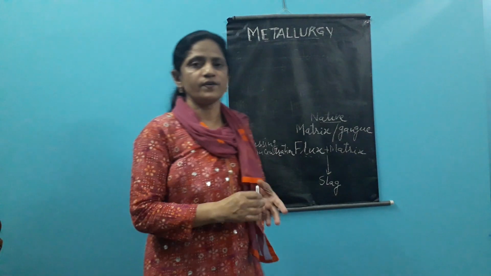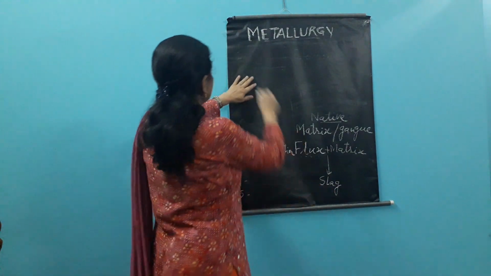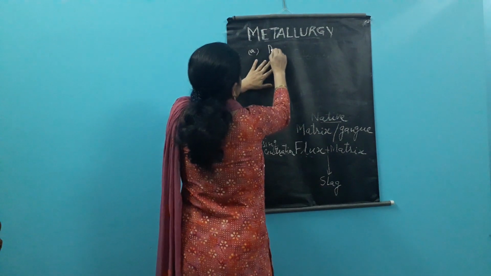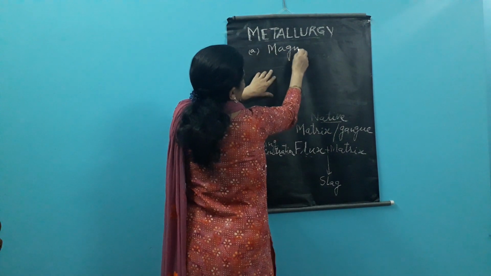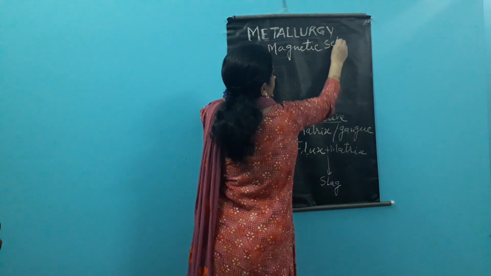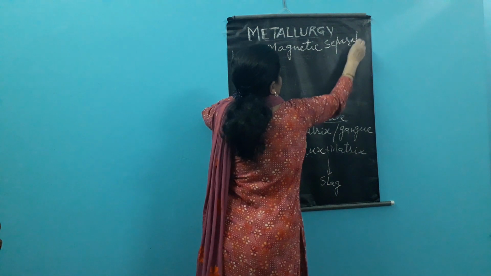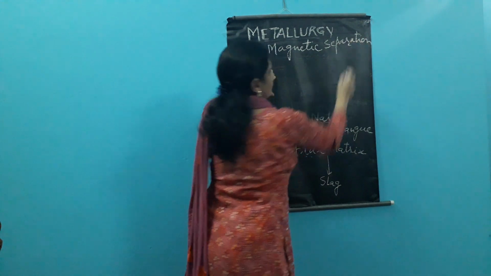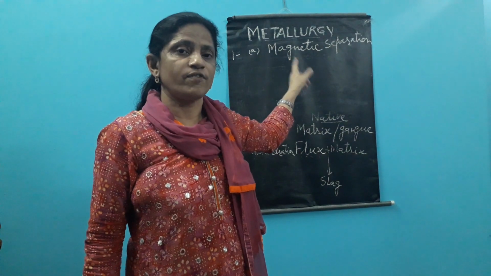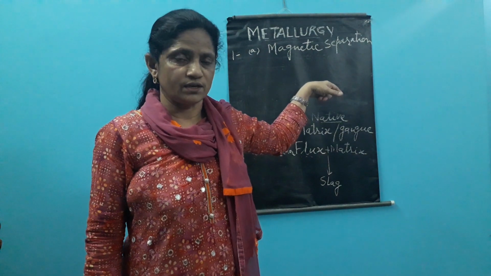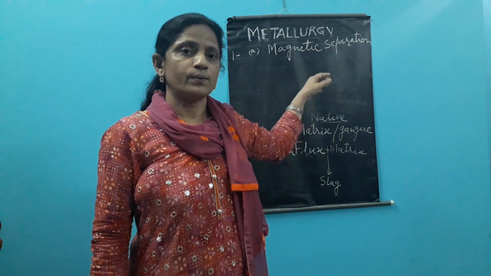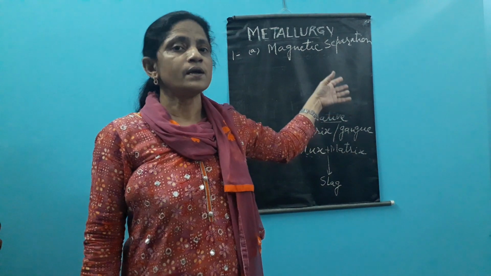Those physical means, if we go for the dressing of ore, the first one is magnetic separation. Magnetic separation we apply in those examples where the ore is magnetic and the impurities are non-magnetic, or reverse, the ore is non-magnetic and the impurities are magnetic.